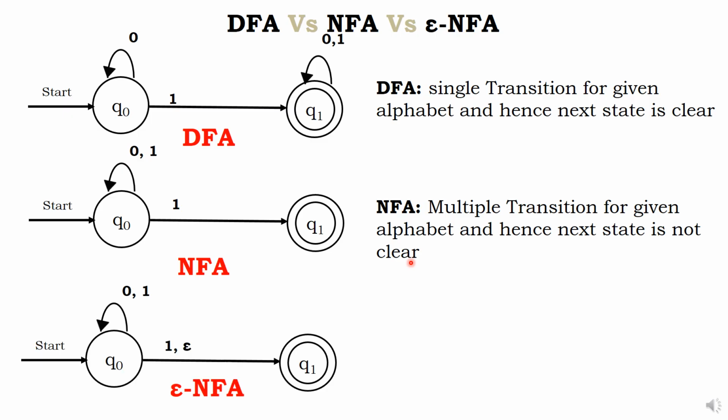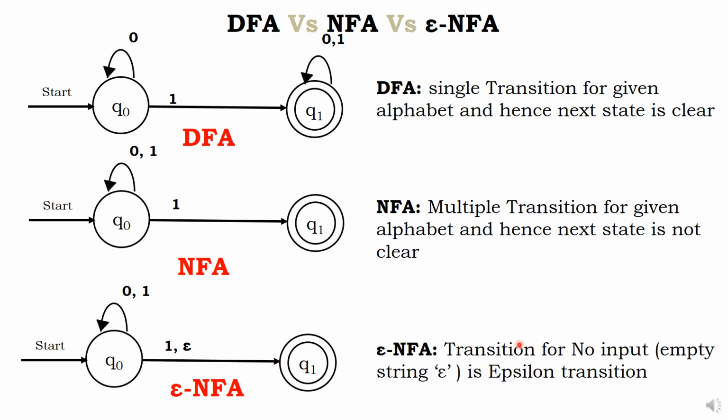What is epsilon NFA? For Q0, if you give 1, it goes to Q1. For Q0, without any input also it will go to Q1, which means Q0 and Q1 will exist at the same time. You need not give any input. Without input, it will be there in any places. Transition for no input, empty string, is called epsilon transition. We'll have more detail in the definition.